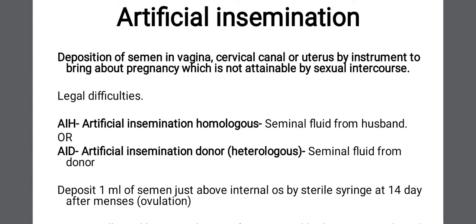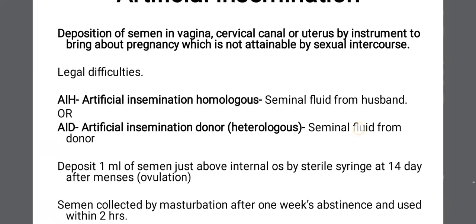There are two types of artificial insemination. AIH, artificial insemination homologous, where the semen is taken from the husband and introduced into his wife's genital tract. Then another type is AID, artificial insemination donor or artificial insemination heterologous, where the seminal fluid is collected from some other person than her husband.